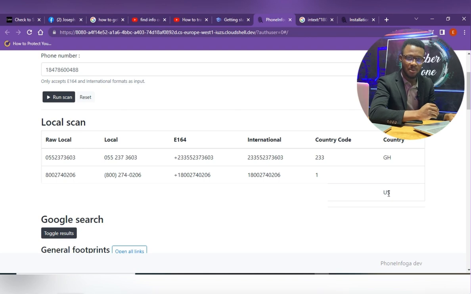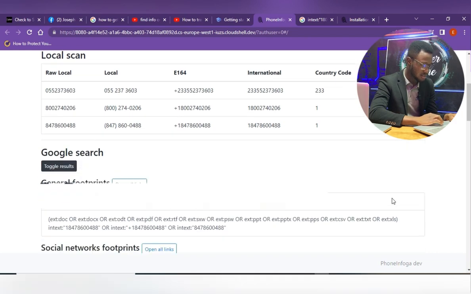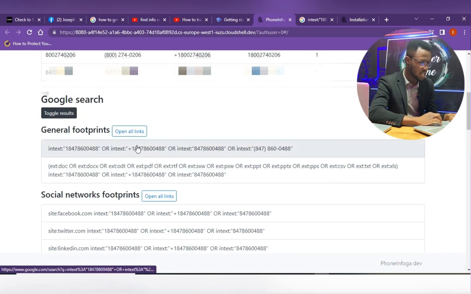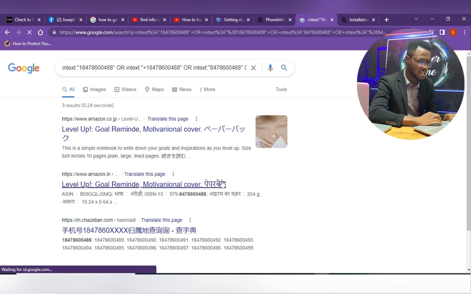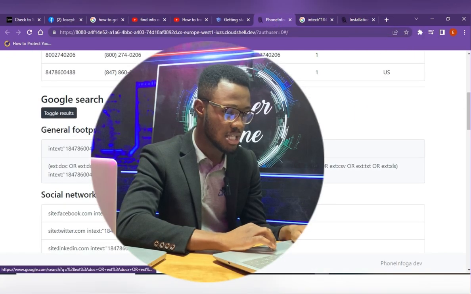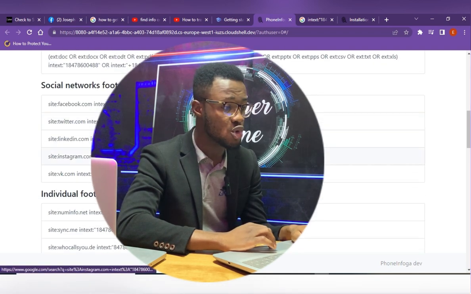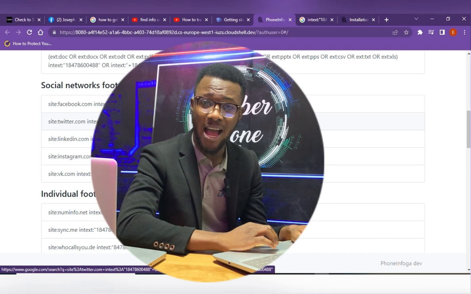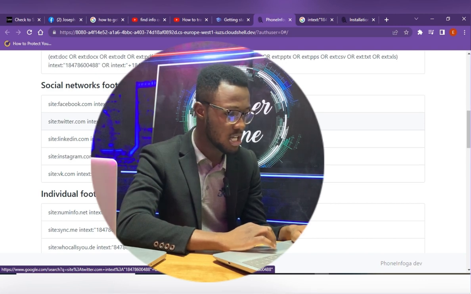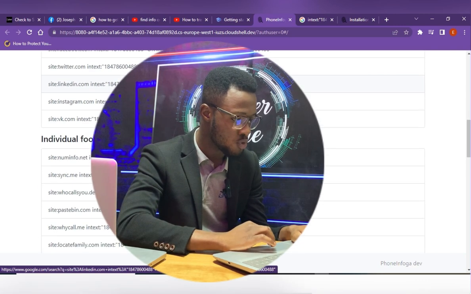This is how sometimes fake numbers normally use VPNs and other stuff. You know what the boys do. That one you don't have the country here, but this one I have US here. Better still, I can still go in here to search about the number. Any platform that this number finds itself on, we can get it, right? So you see, this is how you can get basic information about a telephone number using a Google platform. It's quite a serious platform that we've got online today. You can get a lot.